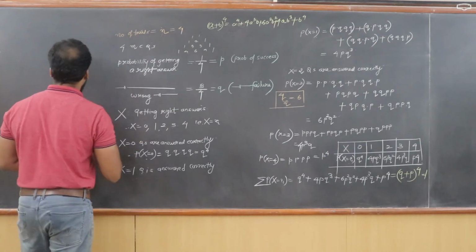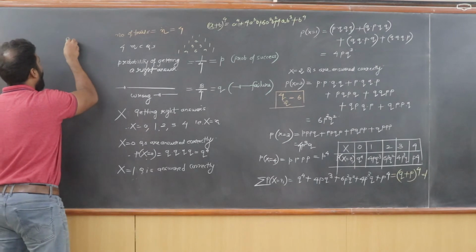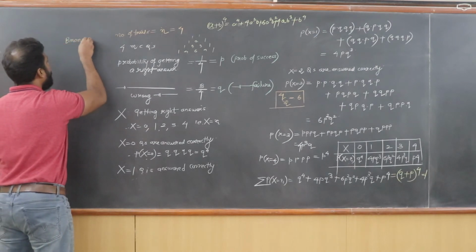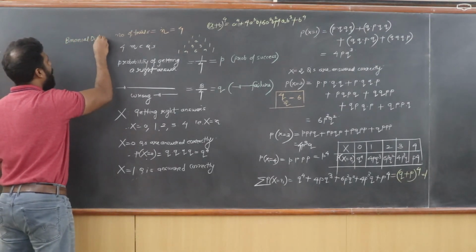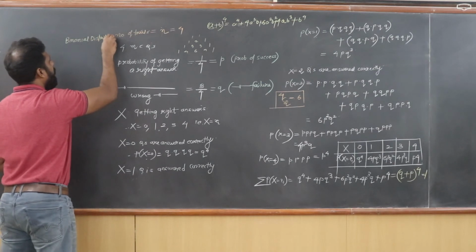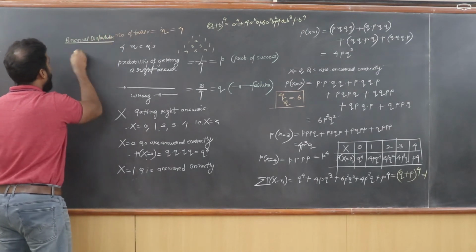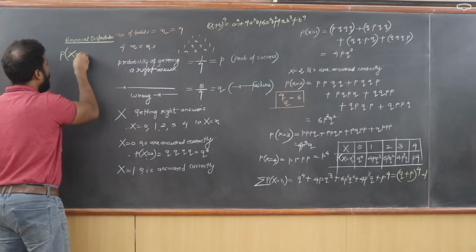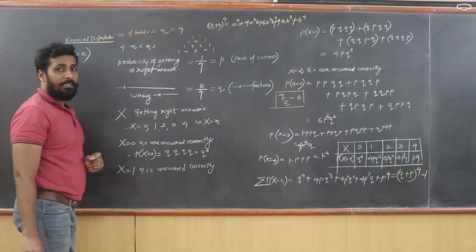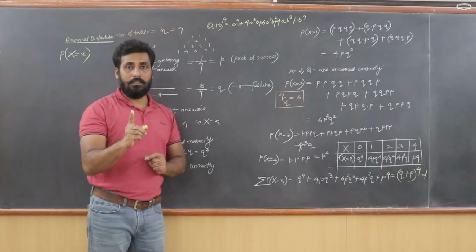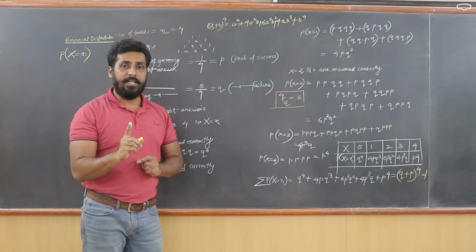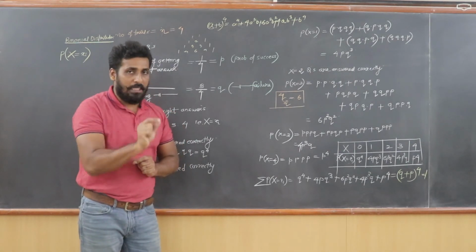So I am going to construct one basic formula for binomial distribution, getting probabilities of binomial distribution. So the probability formula goes something like this. So P of x equal to xi. Xi is your success. P of x equal to xi, when I say xi, the value becomes your success.